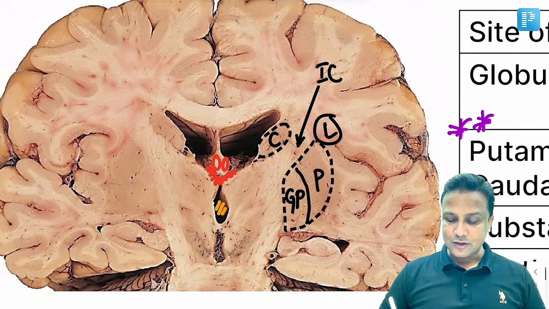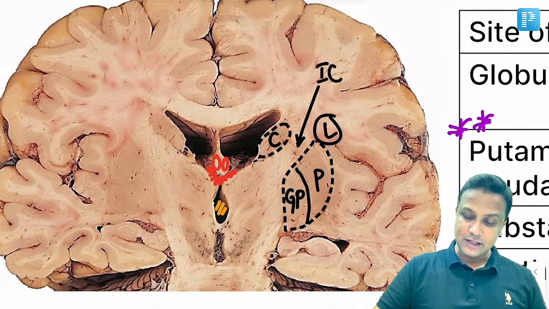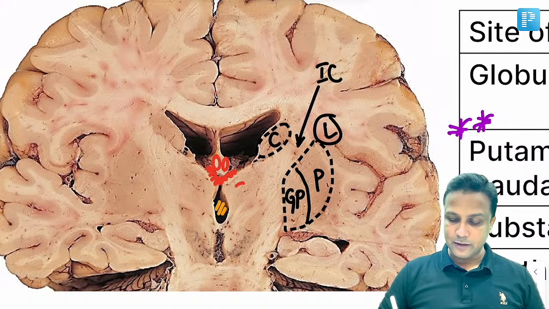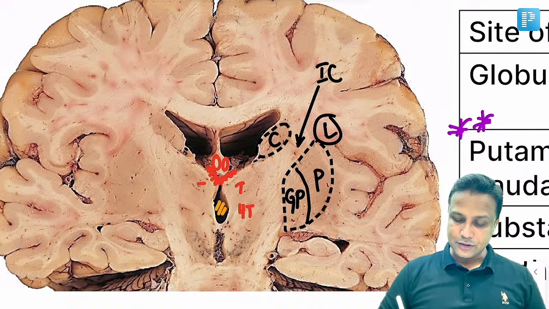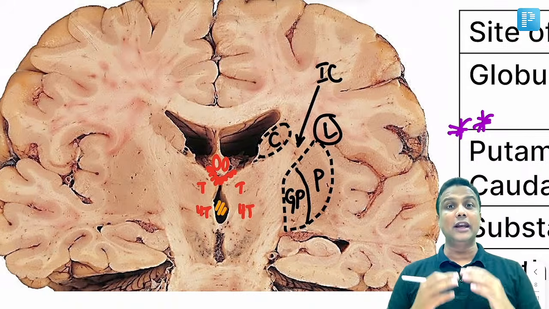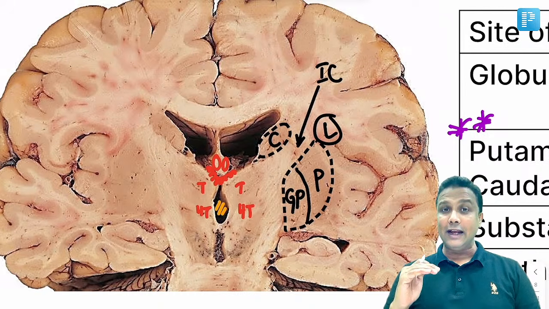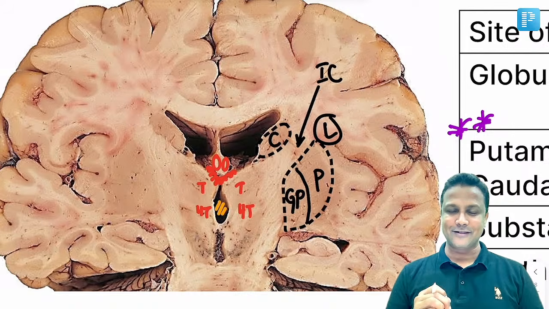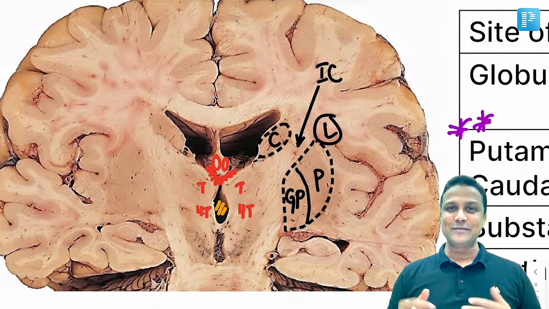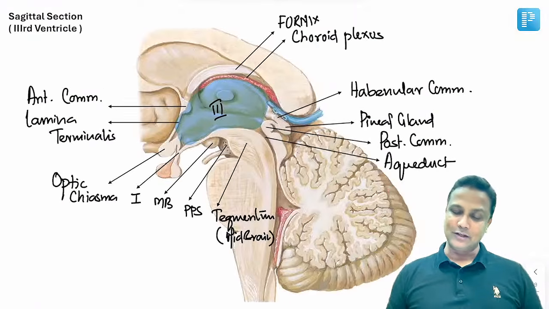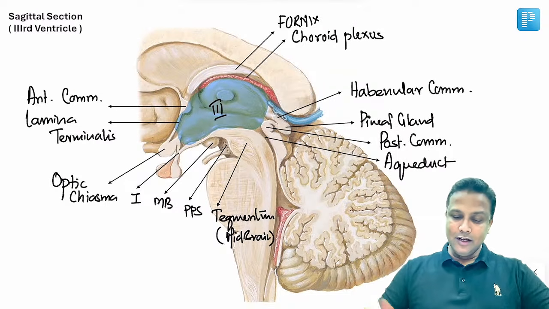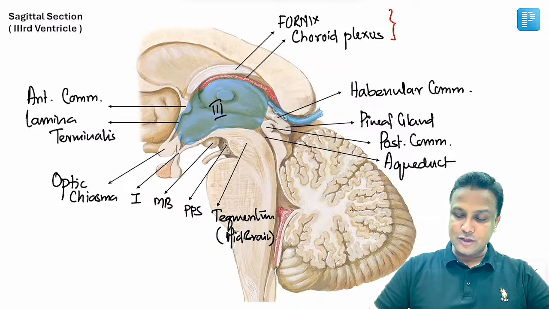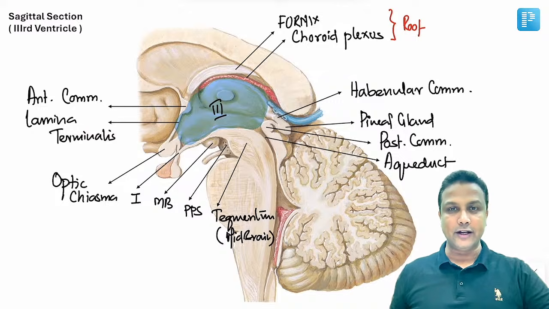The lateral wall is actually formed by the thalamus, and below the thalamus, what will be here? Obviously, there will be hypothalamus. So thalamus and hypothalamus are going to form the lateral wall of the third ventricle. And yes, of course, the roof will be formed by choroid plexus and the fornix. Perfectly done. So from this diagram you can learn this, right? So now come down here. The fornix and the choroid plexus, these two are going to form the roof of the third ventricle.